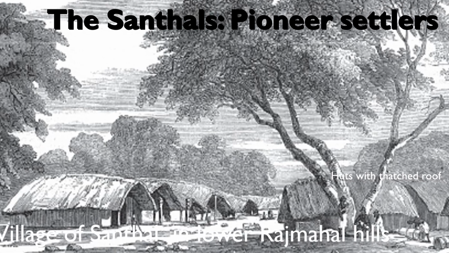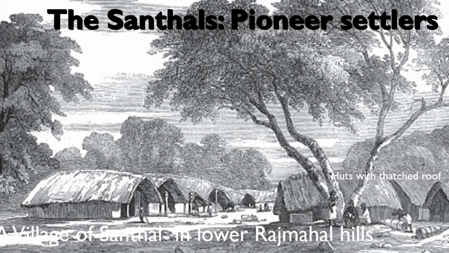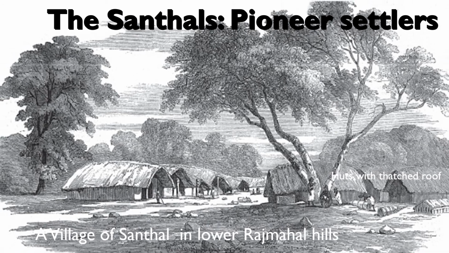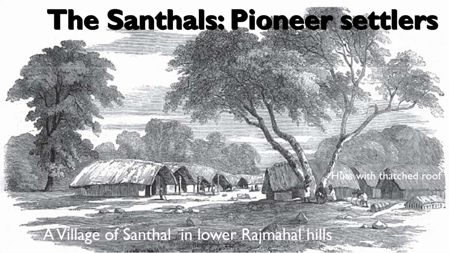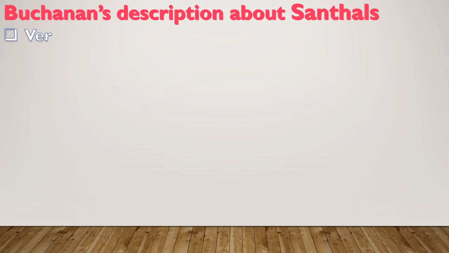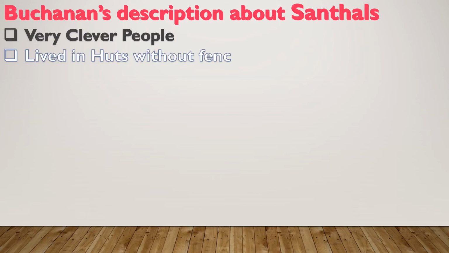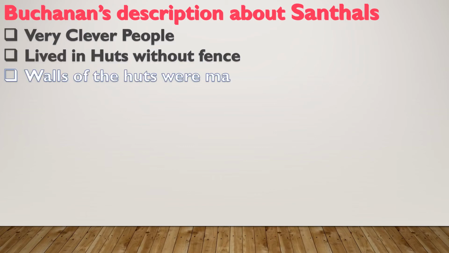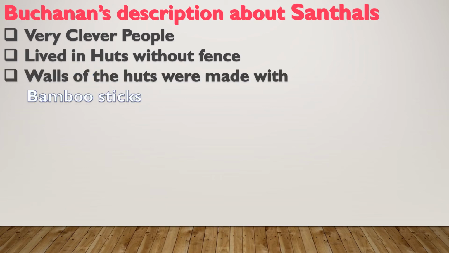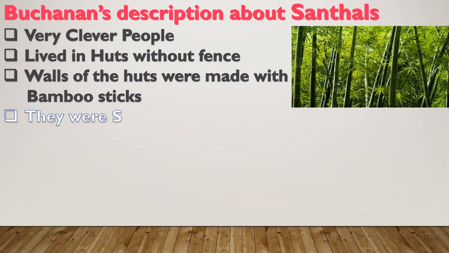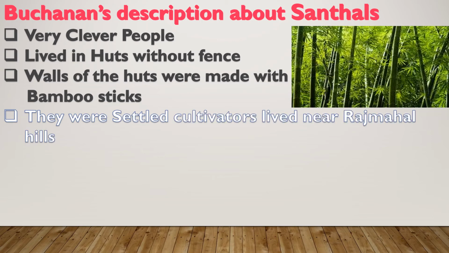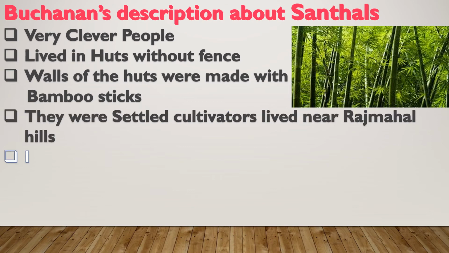This is the residence near the Rajmahal. They used to live very close to the Rajmahal Hills. Buchanan's description of Santhals: very clever people, and they lived in huts without fans. Walls of the huts were made with bamboo sticks. They were settled cultivators, living near Rajmahal. They are not shifting cultivators; they are settled, living at one place, permanently doing the cultivation.